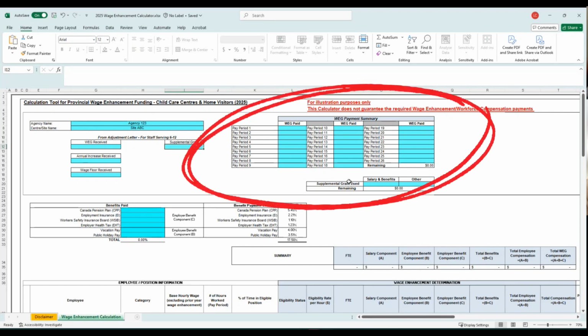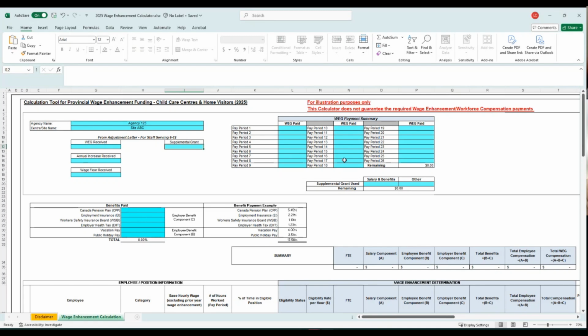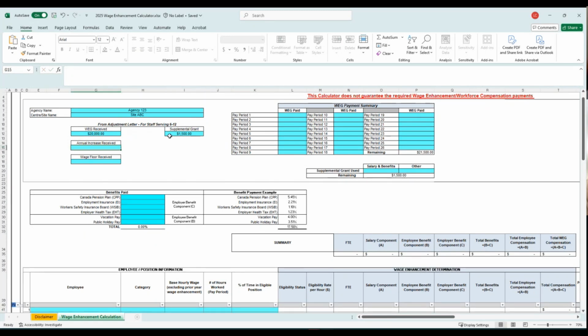This section here is designed to help track the amounts that you've spent and would have remaining for staff serving 6 to 12. As we know, 0 to 5 is part of the cost-based funding allocation. You would get these amounts from your adjustment letter in 2025. So for our example, I'm going to put 20,000 received and 1,500 in supplemental grant, 15,000 for annual increase, and 15,000 for wage floor received.